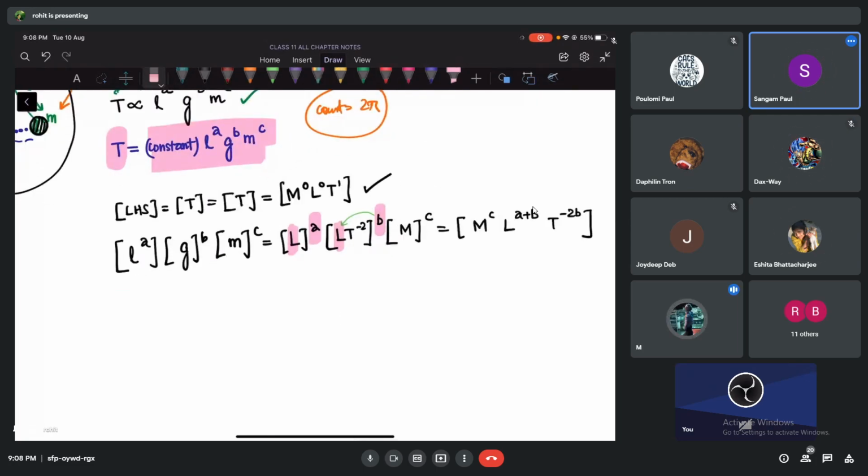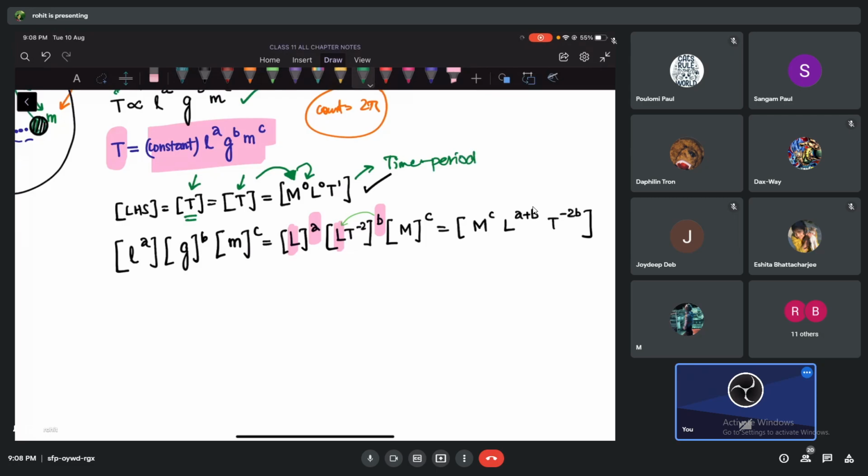Yes, please ask. For the LHS, how did you get M to the power 0, L to the power 0, and T to the power 1? Look at the left hand side. We have time dimensions. Does it have any mass dimensions? No mass, sir, so that means m to the power 0. There is no mass measurement, because this is time period.